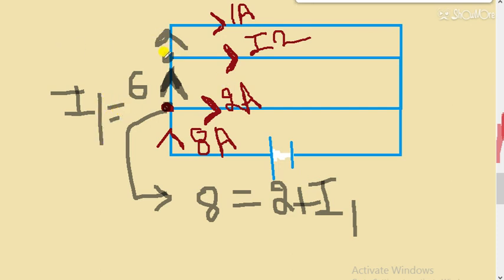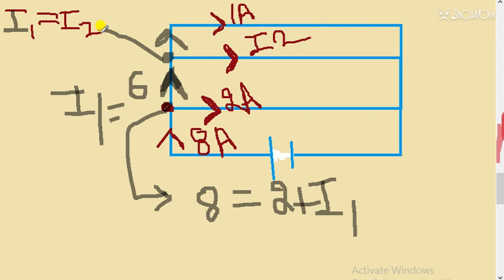Now at this point you can say I1 is equal to I2 plus 1 ampere.